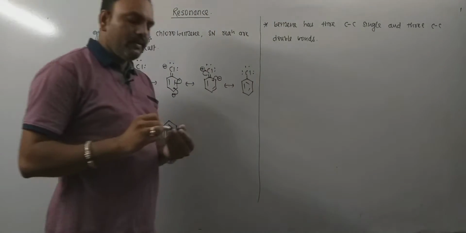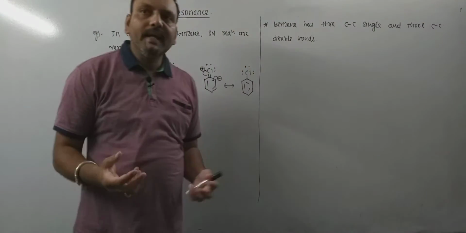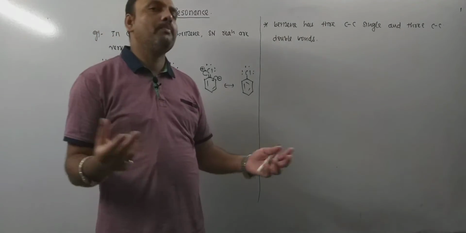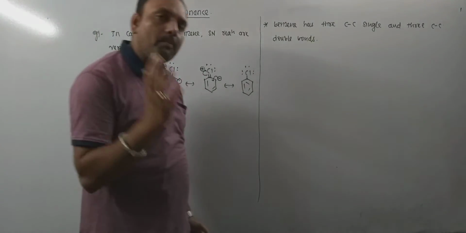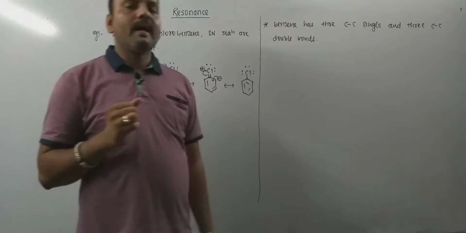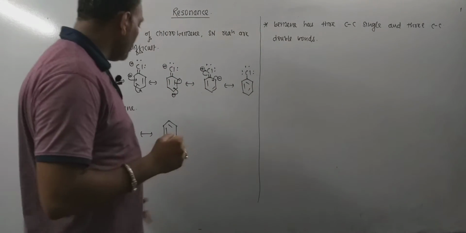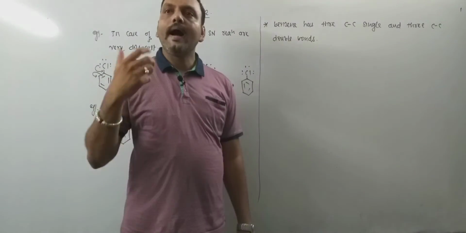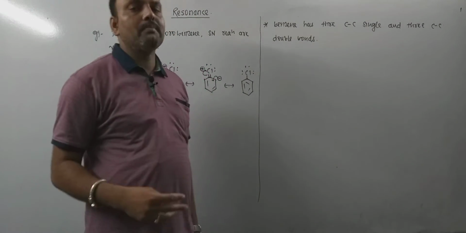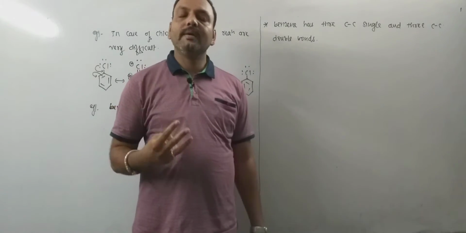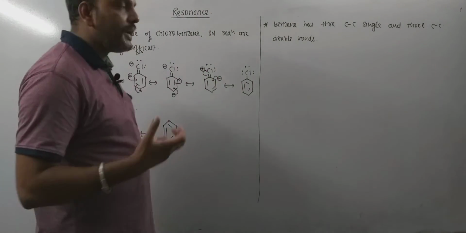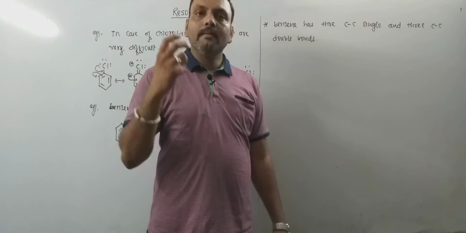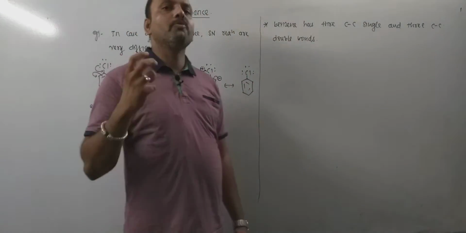We know very well that the bond length of a carbon-carbon double bond should be shorter than that of the single bond. But in case of benzene, we know very well there are 6 carbon-carbon bonds, among which 3 are carbon-carbon single bonds and 3 are carbon-carbon double bonds. As far as the bond lengths are concerned, all the carbon-carbon bonds in benzene are found to be of equal length.